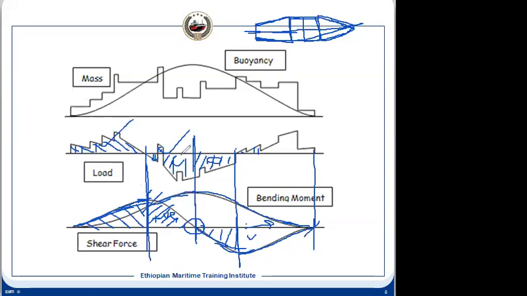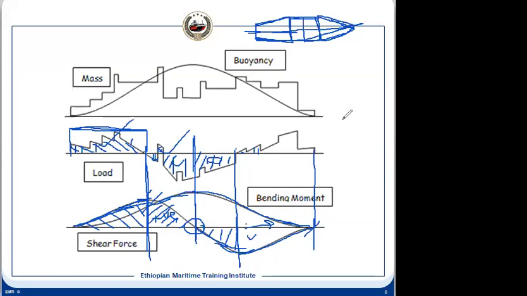There will be a difference in mass, but suppose from here to here some mass is uniformly distributed. Then you will get a curve like a rectangle. Why did we get this curve? Because our mass is not uniformly distributed from this point to this point. So in your syllabus, it will be uniformly distributed wherever the mass may vary along the length.